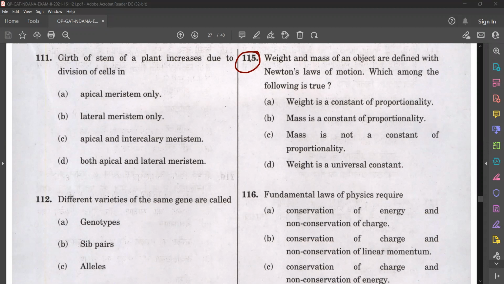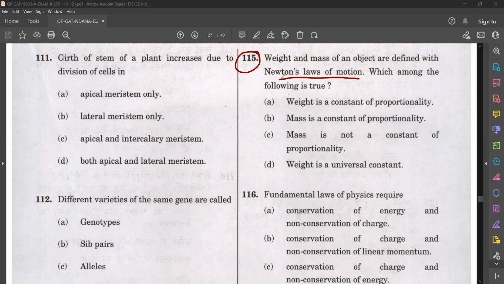Options: weight is a constant of proportionality. Mass is a constant of proportionality. Mass is not a constant of proportionality. Weight is a universal constant. Which is the correct option? Okay, so what they're saying is Newton's law of motion.